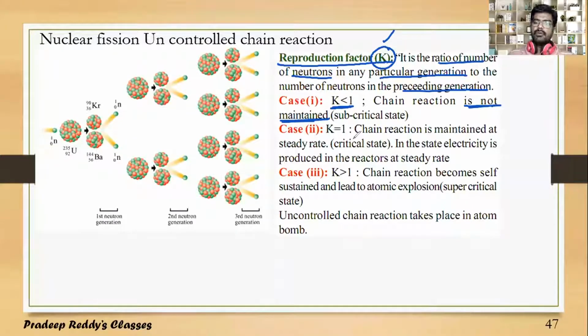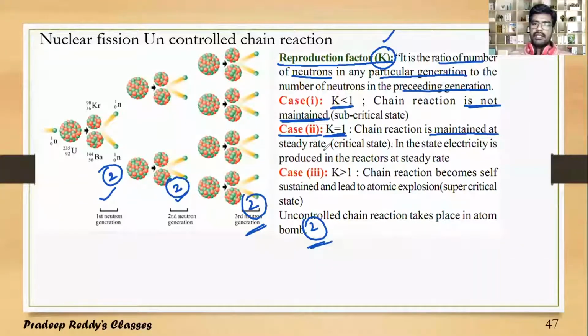If K is equal to 1, that means whatever the number of fission reactions taking place in the first generation and second generation, both are equal. For example, if there are only 2 fission reactions in this generation, and in the next generation also only 2, and in the next generation also only 2, then such a reaction is maintained at a steady rate and it is called the critical state.